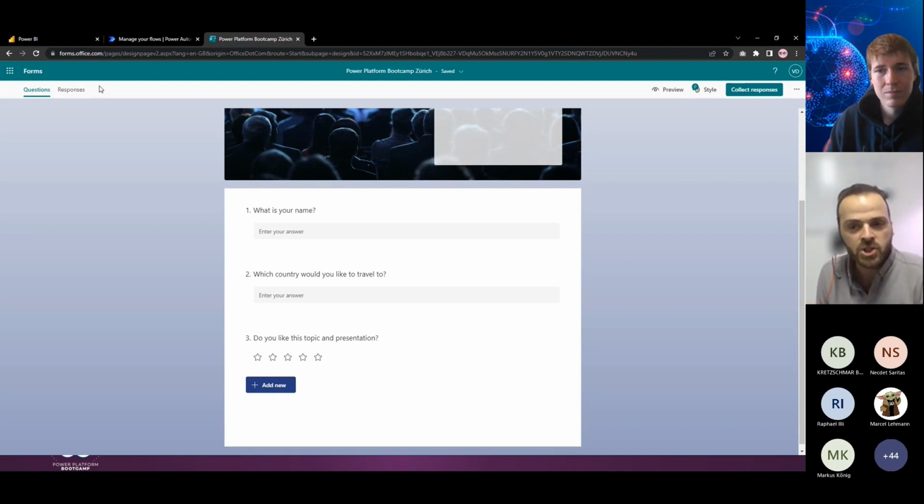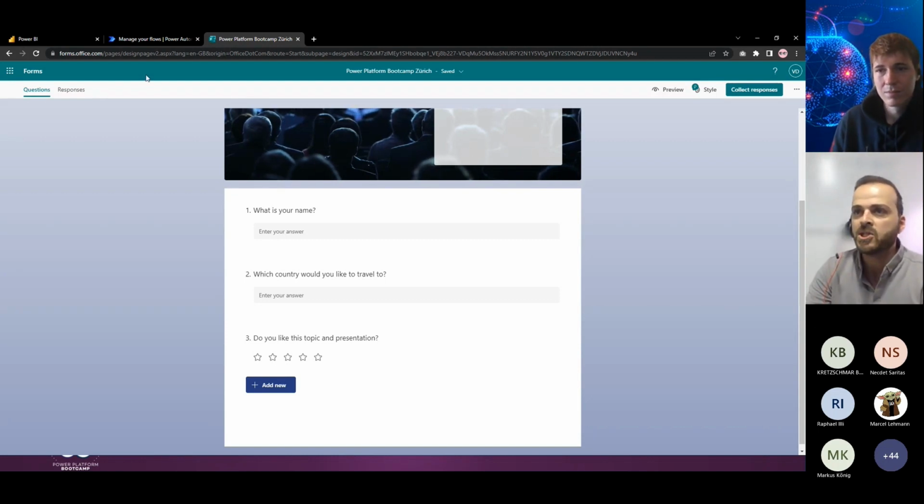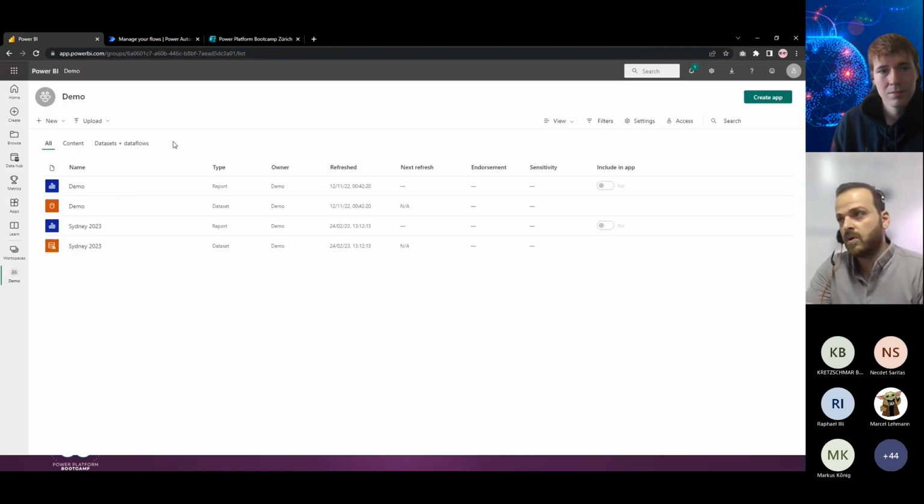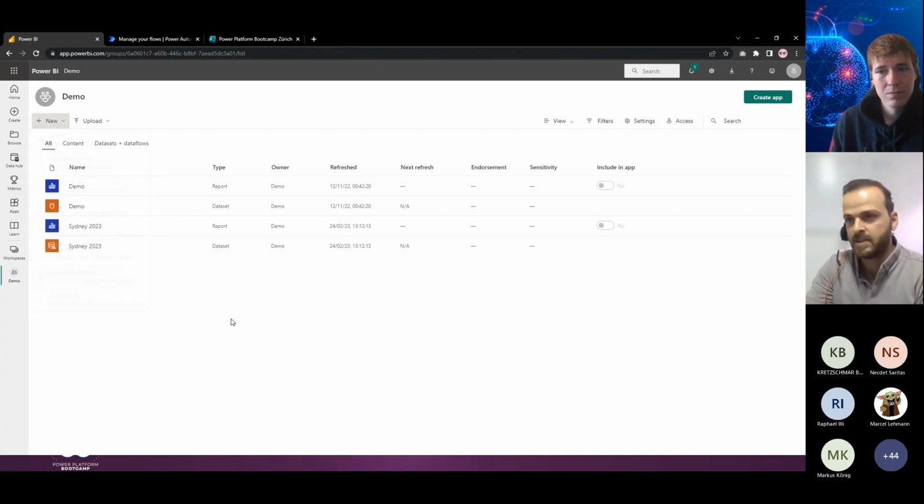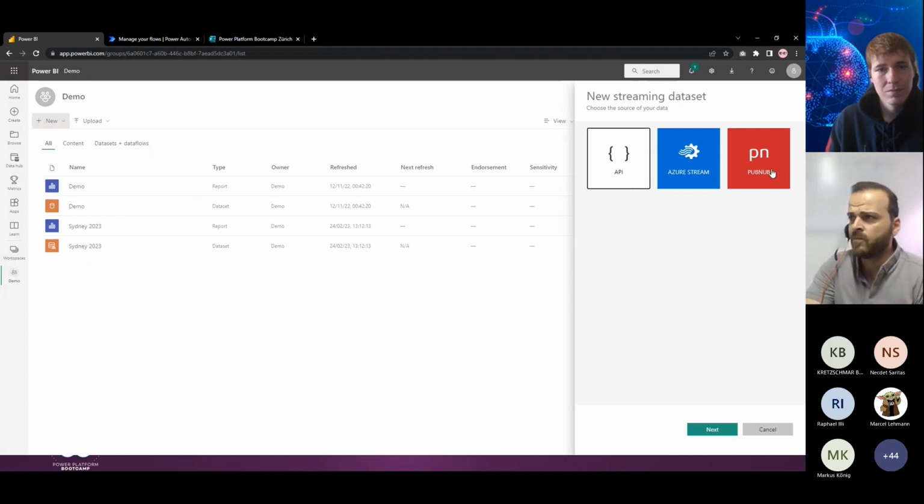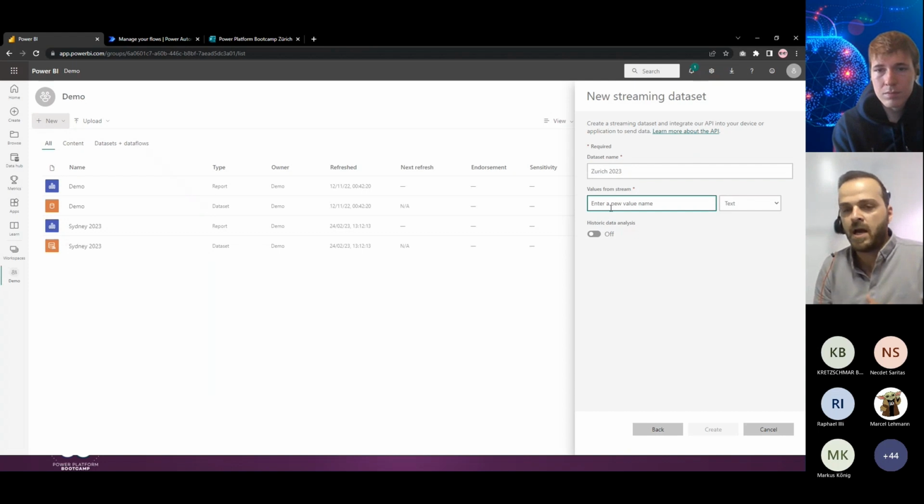I can create a file on SharePoint and pull the information from Power Automate, from the forms, and keep it there. But in this session, I want to use the streaming data set. So in Power BI, in the workspace here, I can create a data set, which is the streaming data set. When you click on that one, there are three options for you. I will click on the API and click on next, and then I need to assign a name to this data set. I will say 2023 for this one.